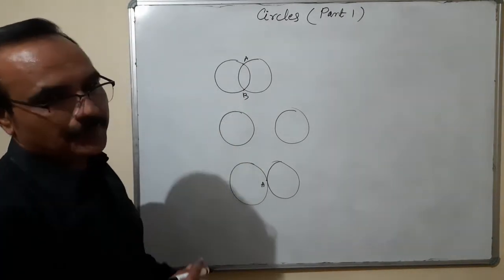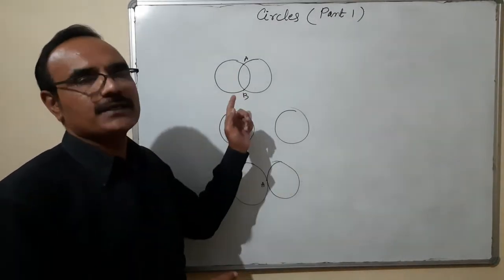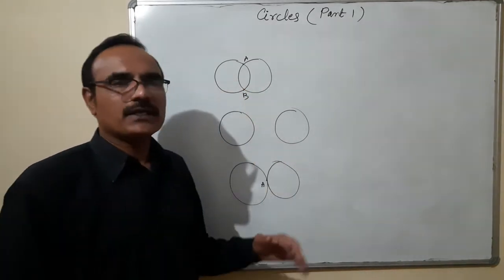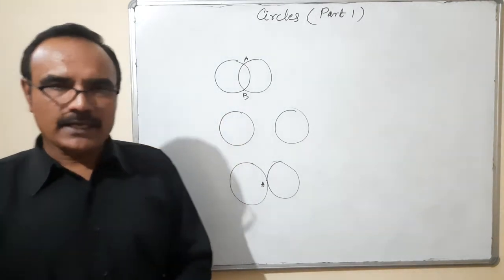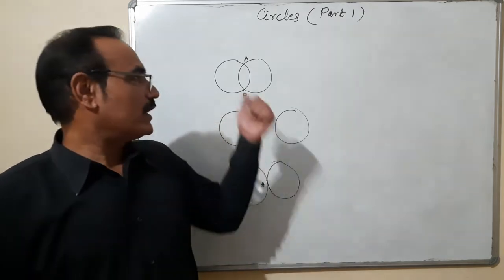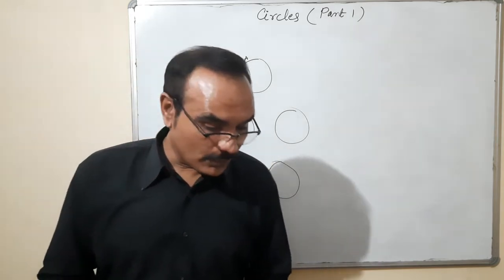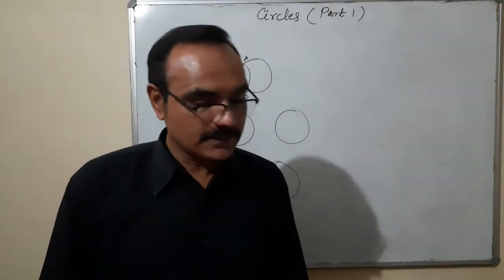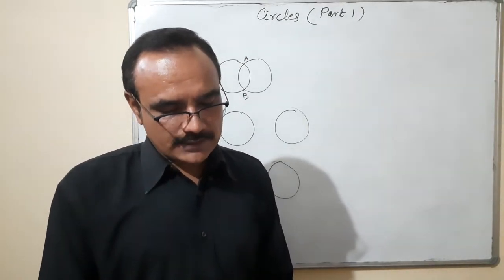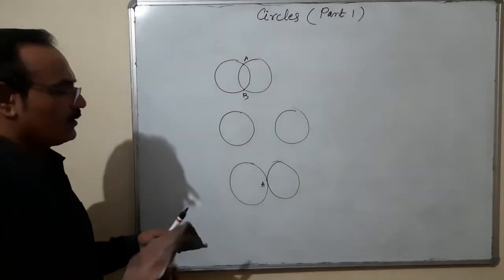So there are 3 pairs. In this, how many common points are possible? There are maximum 2 common points possible, A and B. So what is the meaning of this question? That we can draw 3 different types of pairs of circles, and the maximum number of common points is 2, when both the circles are intersecting each other at 2 points. One more question given in this exercise: suppose you are given a circle, give a construction to find its center.